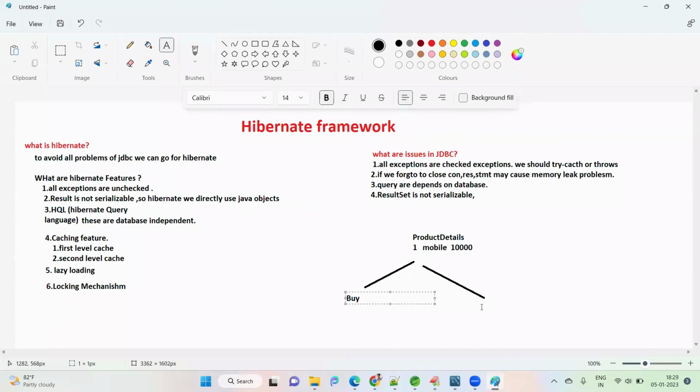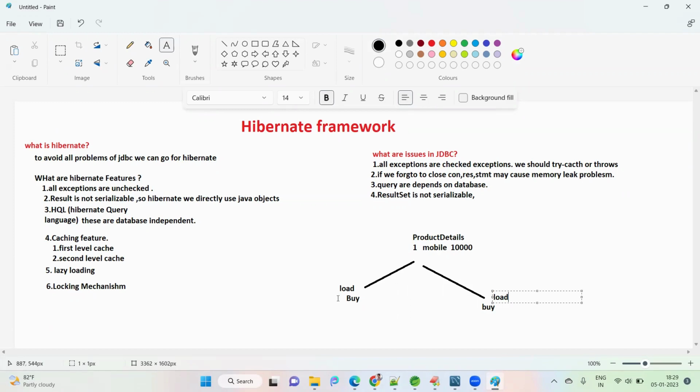The second customer also clicks on the buy option. Both customers load the data and can see the buy option. Up to this load stage, the product is still available.